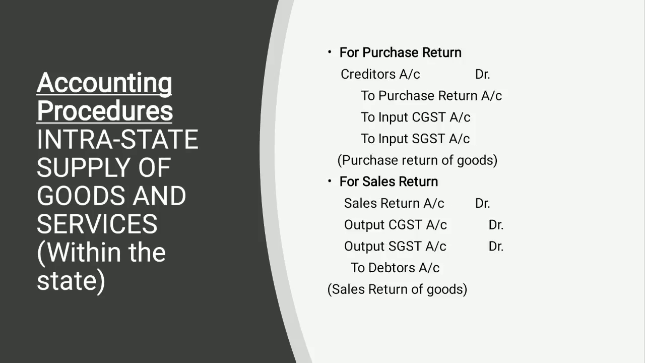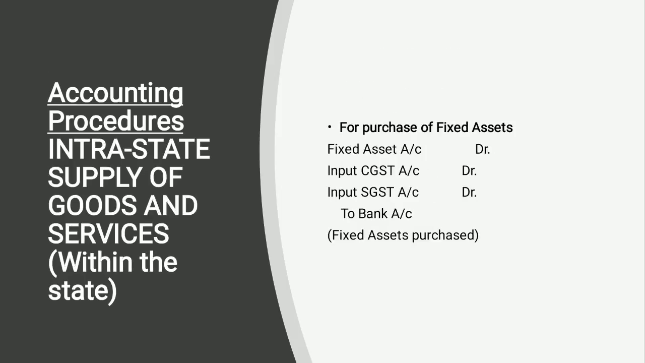But when the goods are returned, again the output is to be debited, because the sale is reducing. Then the output taxes will be reduced for the same items. So output will be debited. This is also called GST reversal.